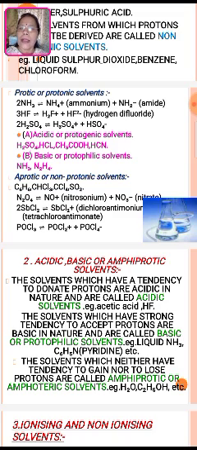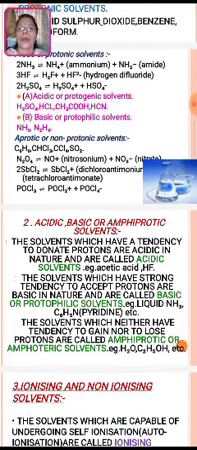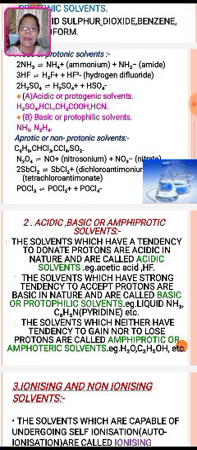Second, there are acidic or protogenic solvents. H2SO4, HCl, CH3COOH and HCN are acidic or protogenic solvents, and basic or protophilic solvents are NH3 and N2H4. Another example given is aprotic or non-protonic solvents. They are benzene, CHCl3, CCl4 and sulfur dioxide.